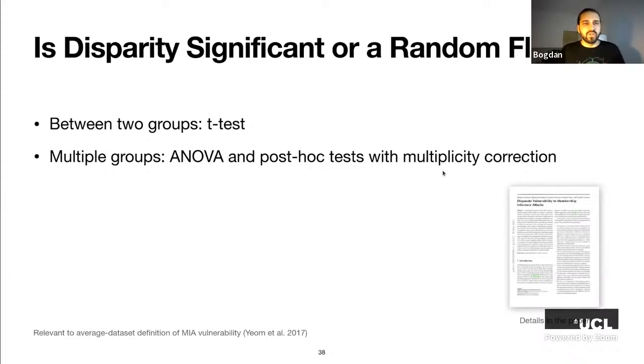It's not a random fluke. In the paper we show how to do that: if we're measuring disparity between two groups, we should use, for example, a t-test. If we're measuring disparity between multiple groups, there's a standard protocol using ANOVA and post-hoc tests with multiplicity correction. And we have the details about that in the paper.